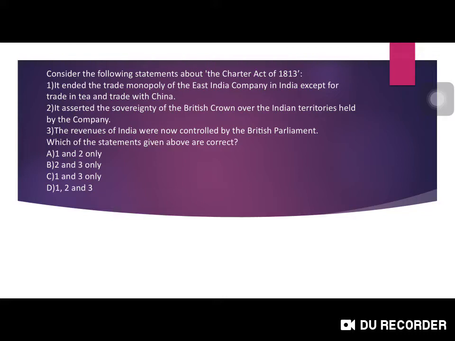Second statement, it asserted the sovereignty of British Crown over the Indian territories held by the company. Yes, this statement is also right. The revenues of India were now controlled by the British Parliament. This statement is wrong because it was after 1858 that the revenues were controlled by the British Parliament. So the correct answer is option A, 1 and 2 only.